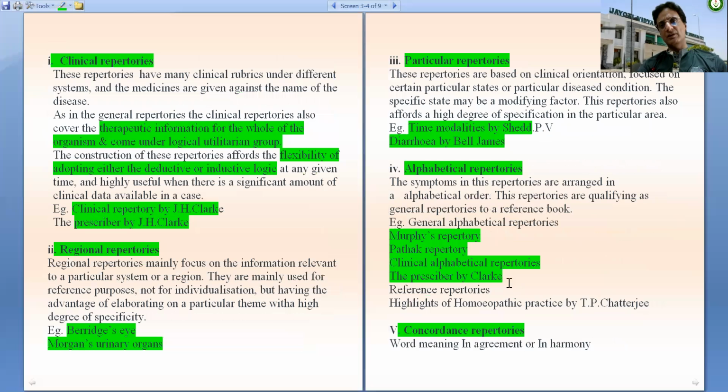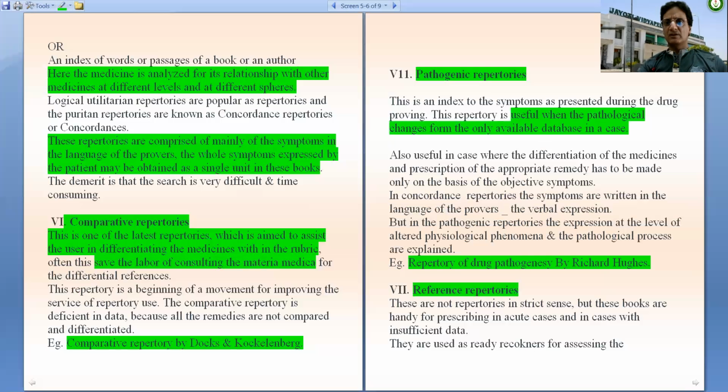Then another group of repertories in random classification comes the reference repertories. They are not the repertories in strict sense, but these books are handy for prescribing in acute cases. So they are very handy for prescribing in acute cases and in the cases with insufficient data.